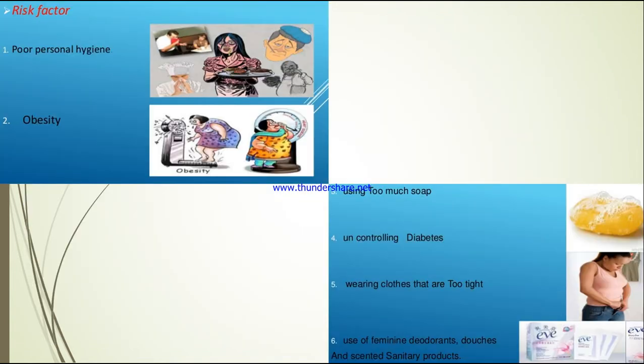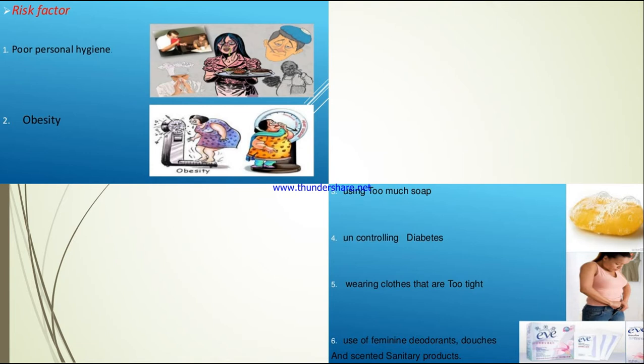Okay. Now coming to the risk factors, who are at a higher risk for developing any one of the types of vaginitis. First is poor personal hygiene. Okay, females who are not taking bath regularly or not washing the perineal area after passing urine, so they will develop infection. Next is obesity. Obesity can also be one of the risk factors for vaginitis. Then using too much soap. Okay, so using too much soap in the perineal area also can cause vaginitis.